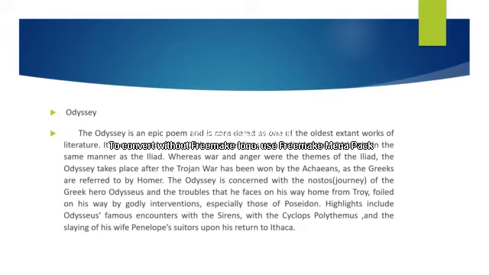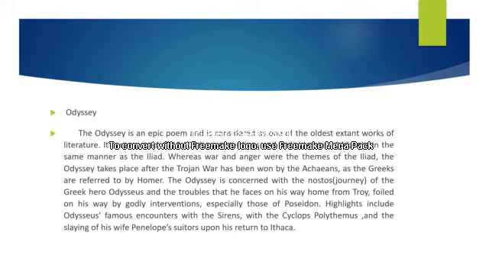Important highlights include Odysseus' famous encounters with the sirens, with the Cyclops Polyphemus, and the slaying of his wife Penelope's suitors upon his return to Ithaca. Ithaca is his home place.